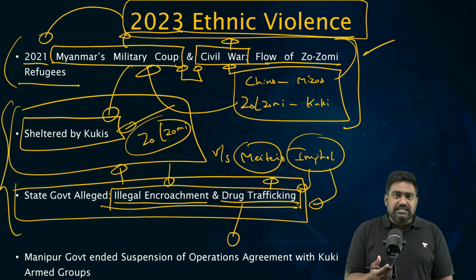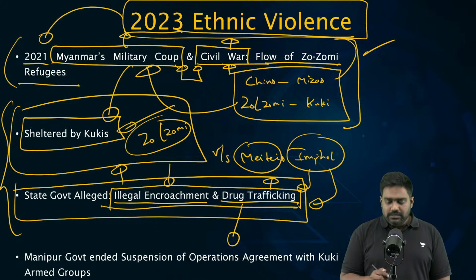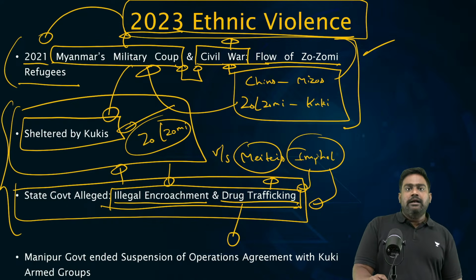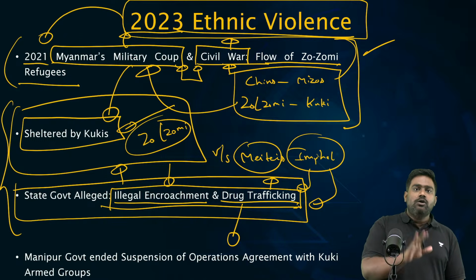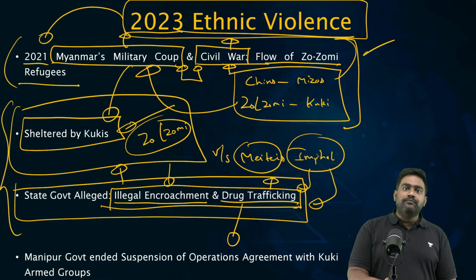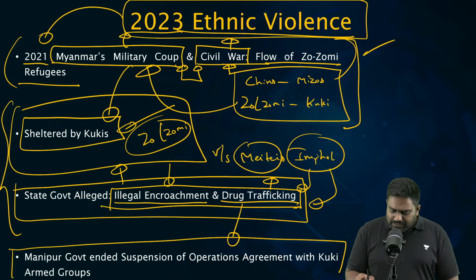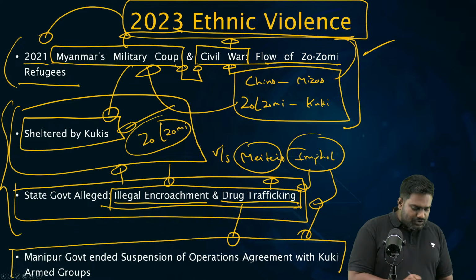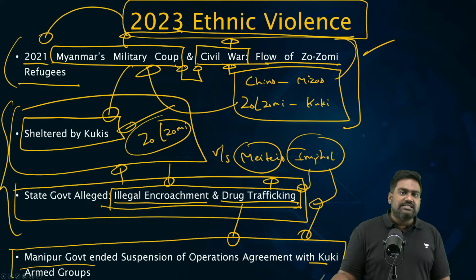While it is a serious concern, genuinely there is a drug problem, but targeting the entire community, clearing the land, the forest land that belonged to the Kukis, who had sheltered the Zozomi refugees, was seen as a direct attack on the Kuki-Zo minority. At the same time, the Biren Singh government ended the ceasefire agreement with the Kuki armed groups. Now, what message does this send?